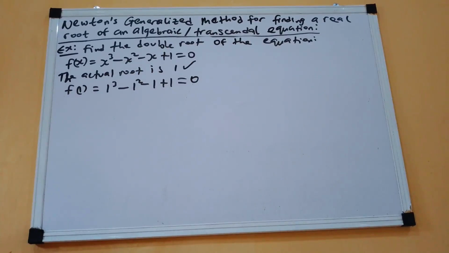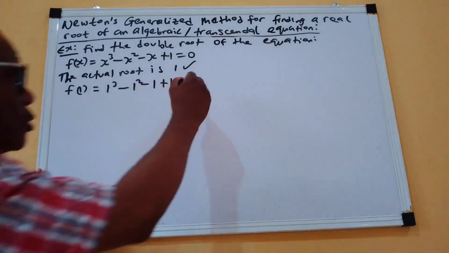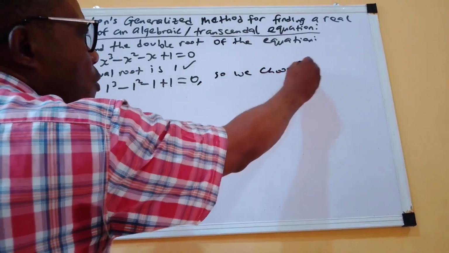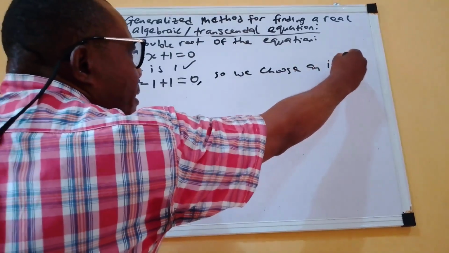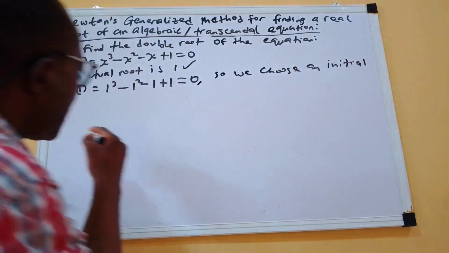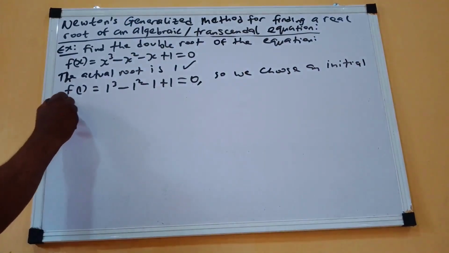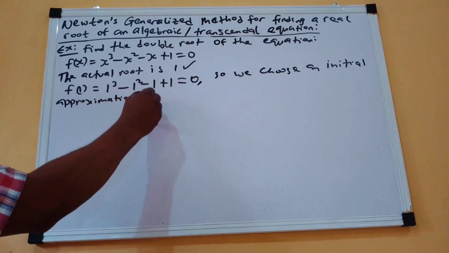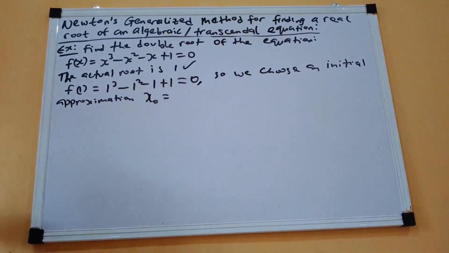So we have the choice to choose an initial approximation. So we choose an initial approximation x naught to be equal to, now we can choose a value around 1.